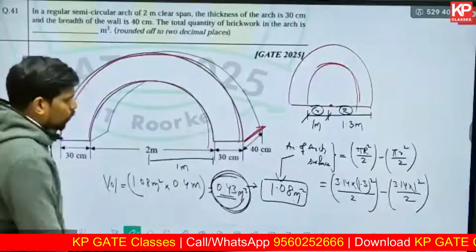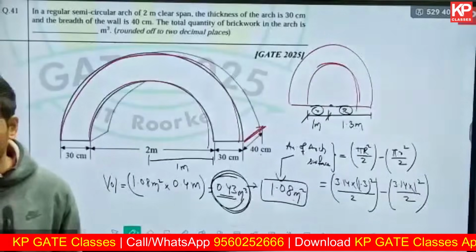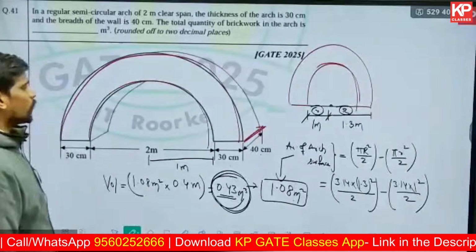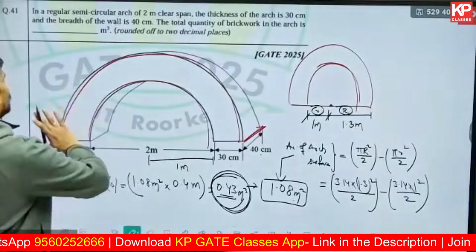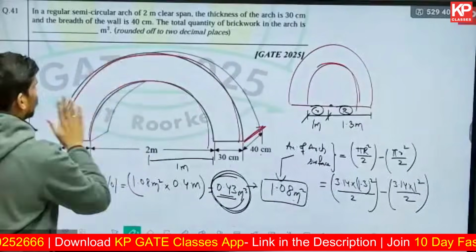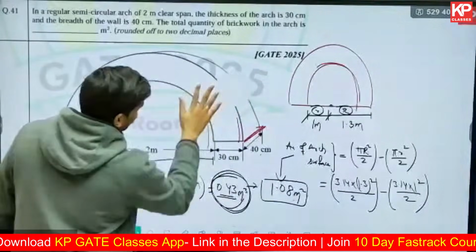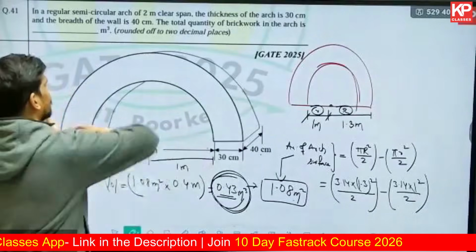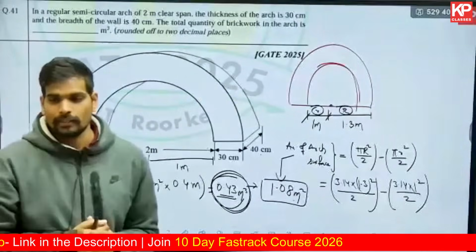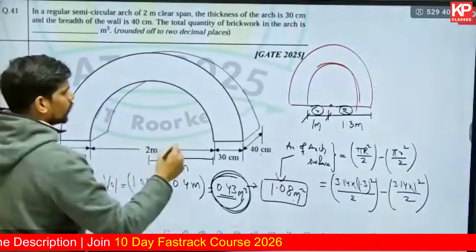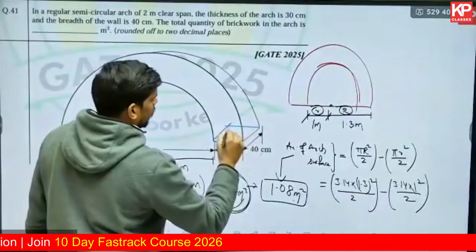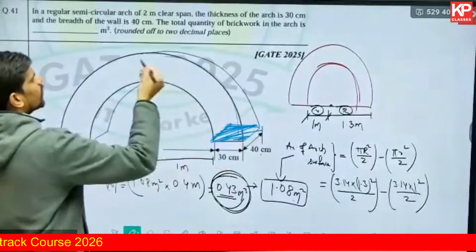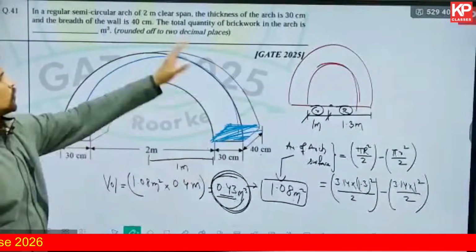Let me tell you the alternative approach now. Instead of solving it like this, you can also use the centerline method as well. But before even going to the centerline method, there's one more alternative approach which you can use for extrusion itself. You can consider this arch solid. One way of considering is taking this area and then extruding it by 40 centimeter depth. That's one way. Alternatively, you can also consider the area of the cross section of the arch. You can take that and you can consider this as the length of extrusion. You can extrude it along this.